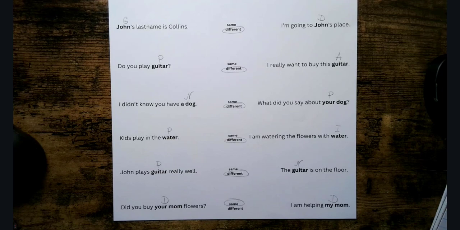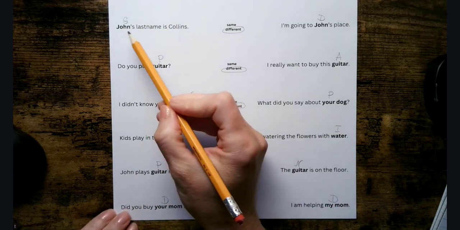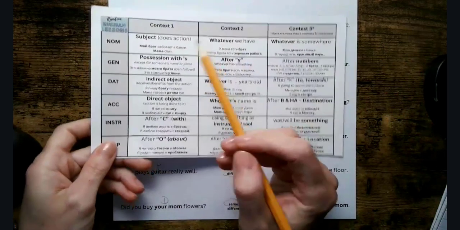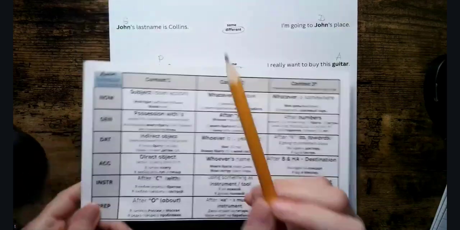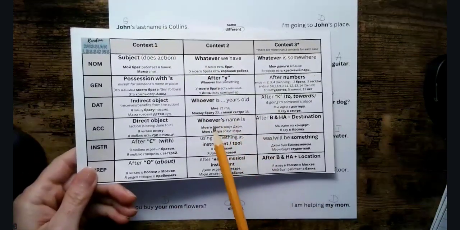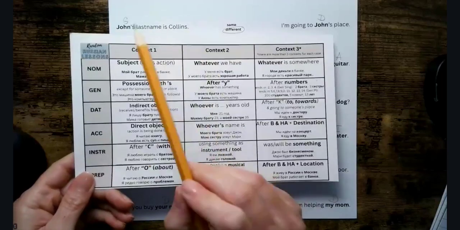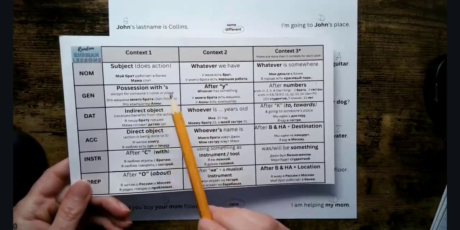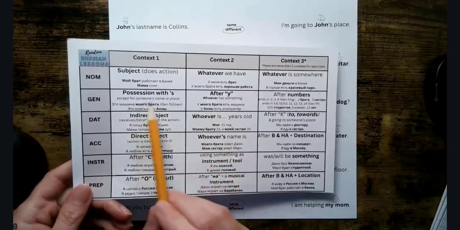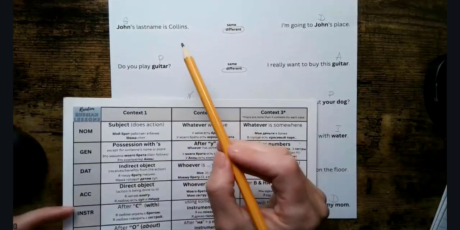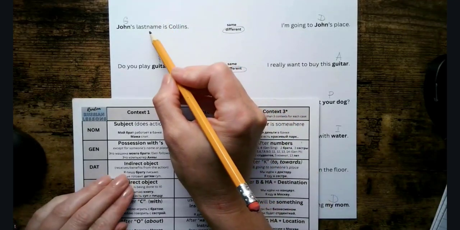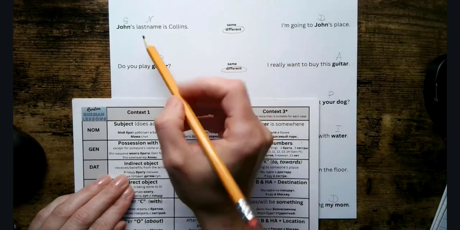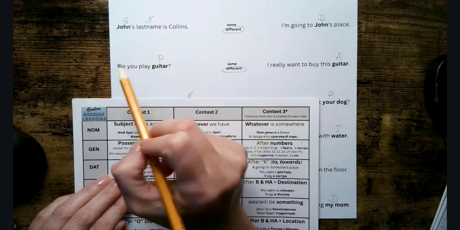So here we have John's last name is Collins, and we figured out that John's gonna be genitive because it's possession with apostrophe S. So here we have last name, and I told you with whoever's name it is, it's going to be accusative, but whoever's last name that is, that's going to be still genitive, like John's car, John's last name, John's sister, whatever. Yeah, so possession with S is our genitive. So here we're basically saying last name is Collins, so that's our nominative. What is Collins? The last name is. Whose last name? John's. That's the genitive.